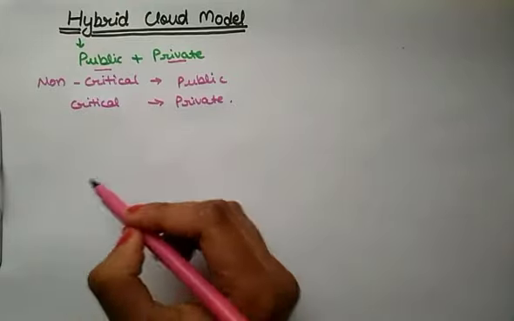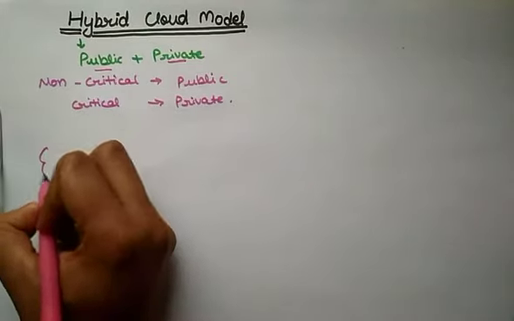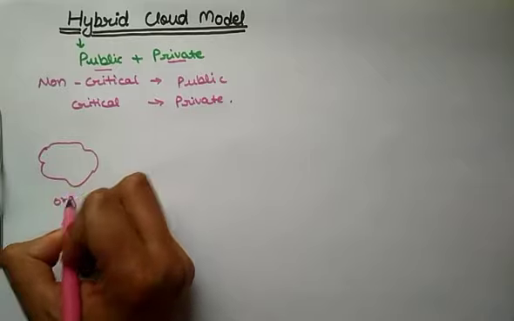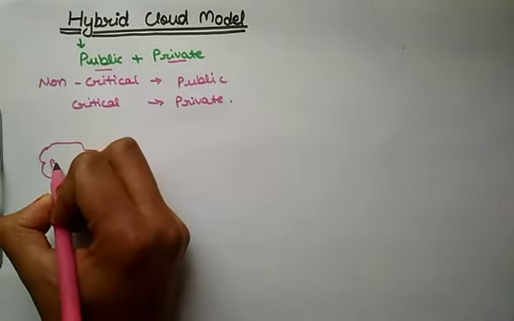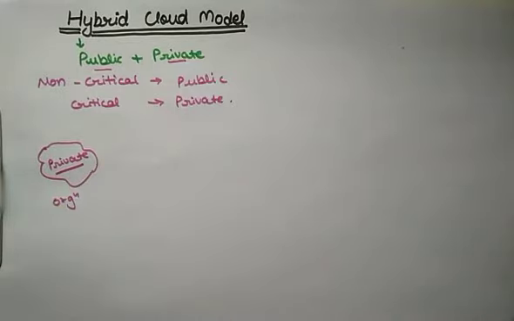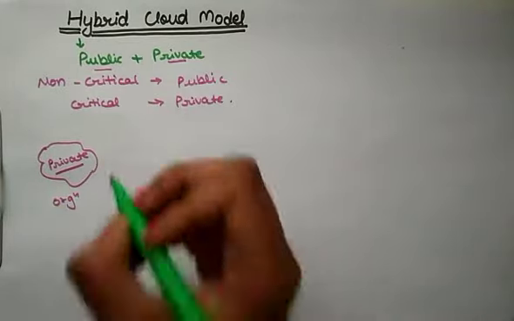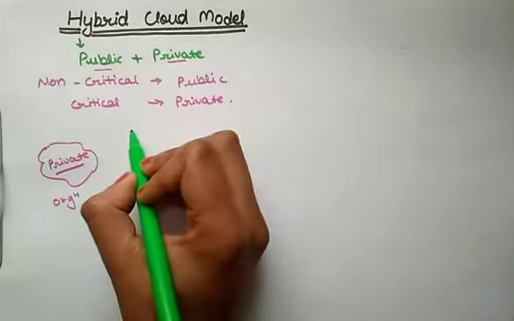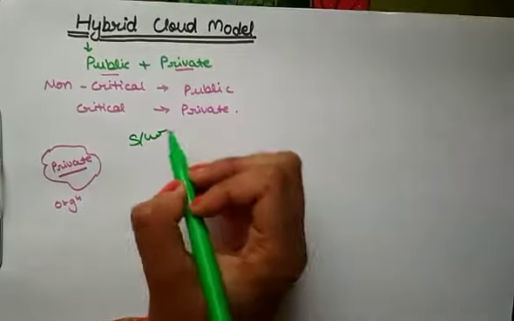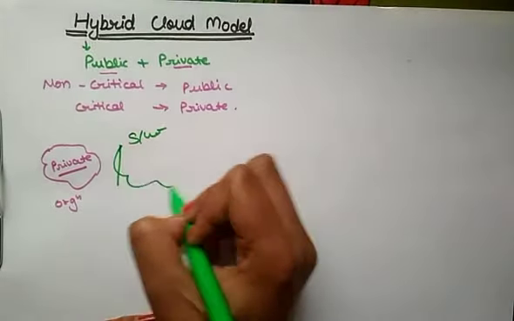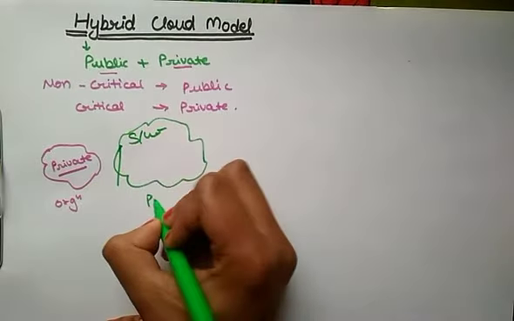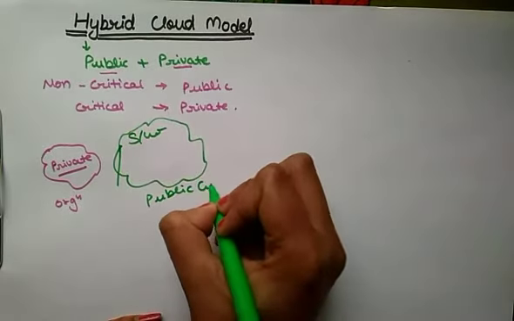For example, there is an organization and this organization uses their private cloud. Every time they use their private cloud, but in some cases they just need some software. So they will access this software with the help of public cloud.